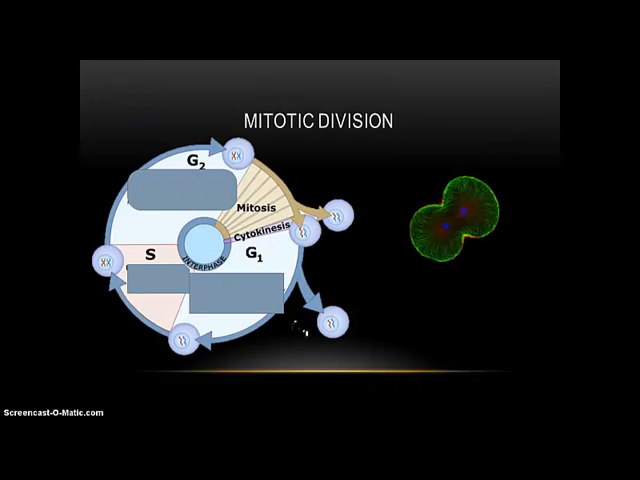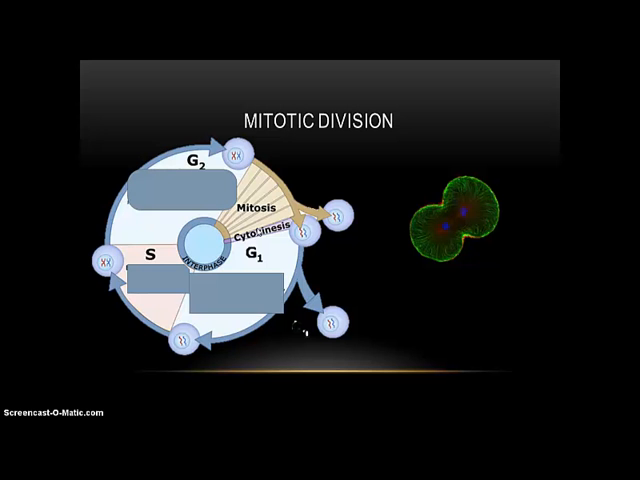Let's take a quick review over mitotic division. Mitotic division is basically when a cell undergoes mitosis and cytokinesis, and it divides into two different cells. These two cells are exact copies of each other. As you see in the diagram right here, interphase is the longest, followed by mitosis, which is the nuclear division, and then cytokinesis, which is the division of the cytoplasm.